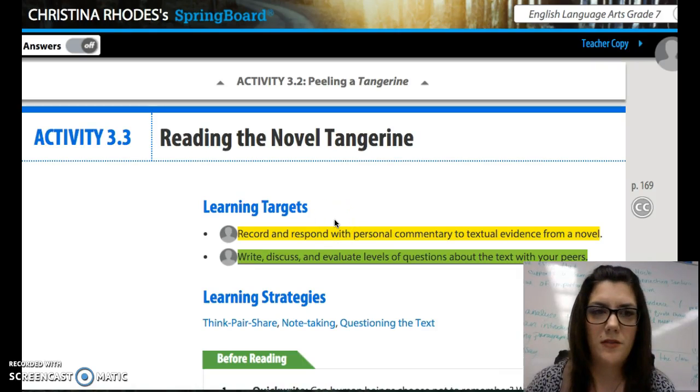Hi guys, welcome to activity 3.3, reading the novel Tangerine. We have two learning targets. Please label them number 1 right here and number 2.